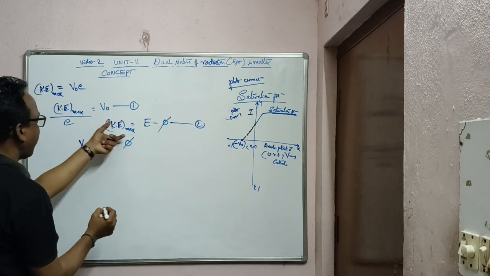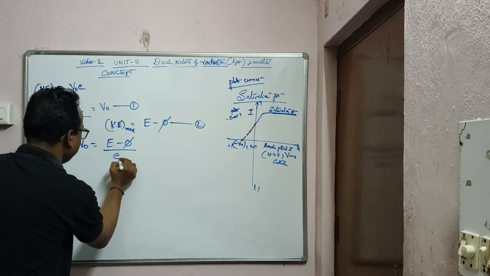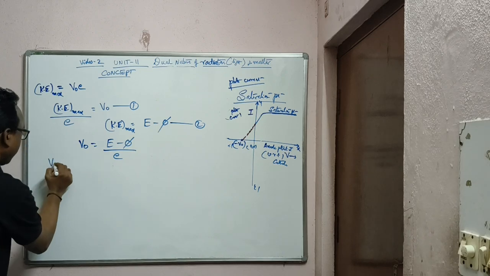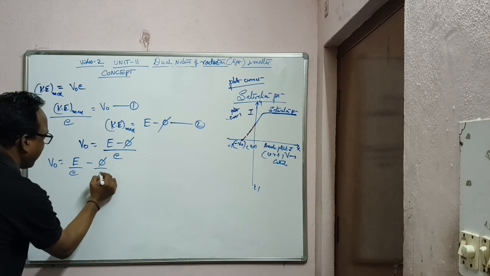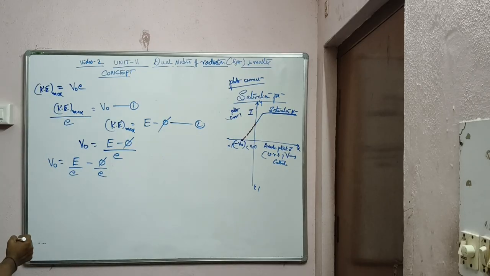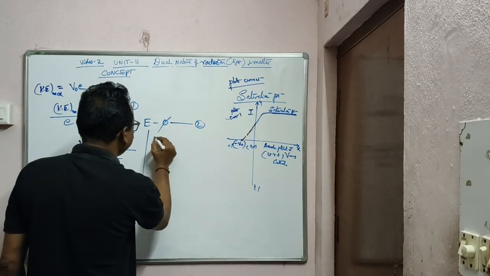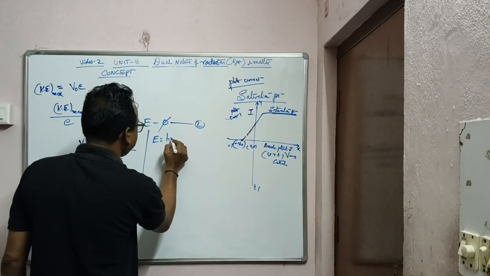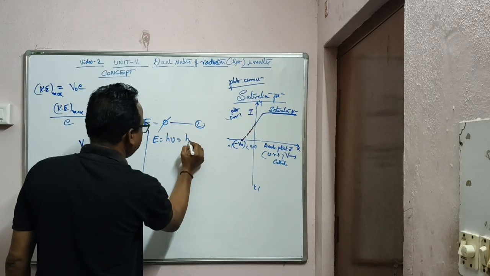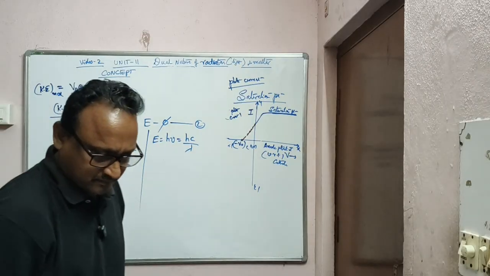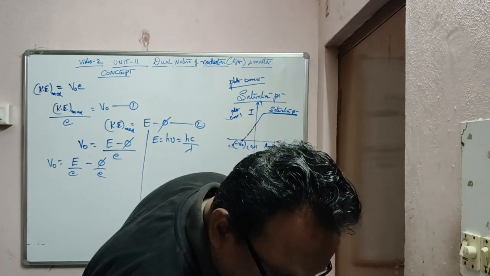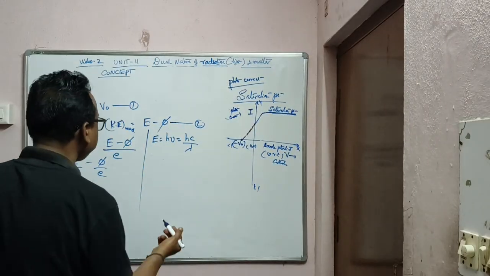So Ke max by e. Therefore V naught is equal to E by e minus phi by e. And what is your E, the energy of the incident light? It is h nu or hc by lambda. Please note down that equation, h nu or hc by lambda.